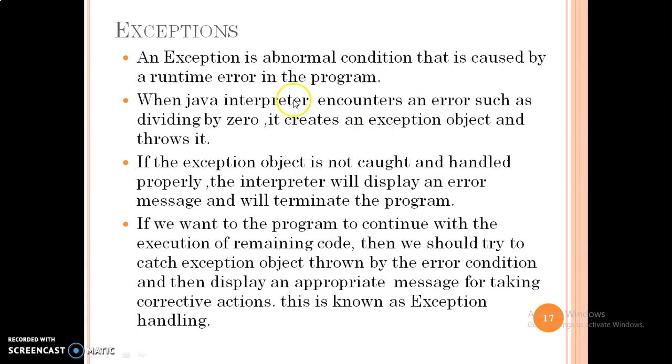Whenever we talk about exceptions, most of the time we are talking about runtime errors, that is logical errors in the program.